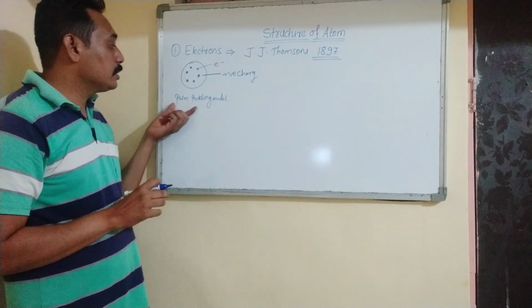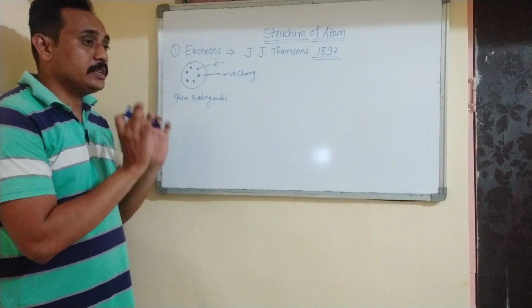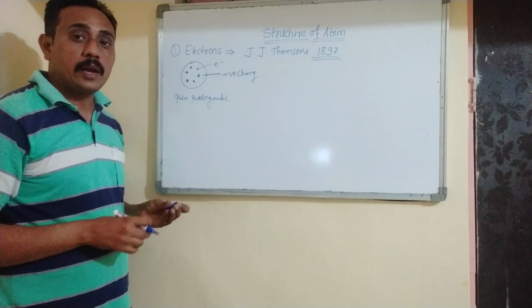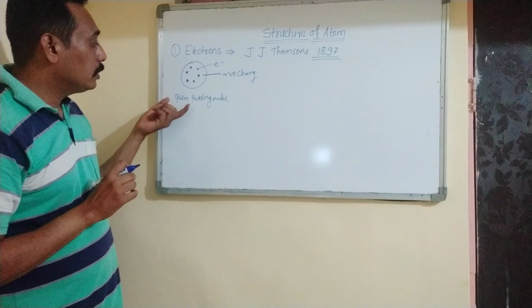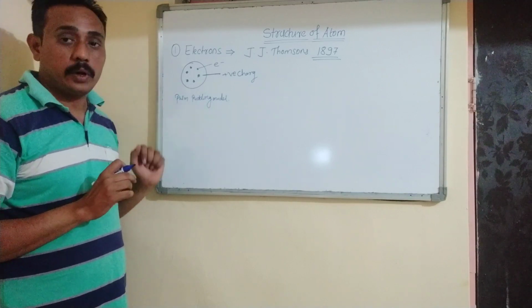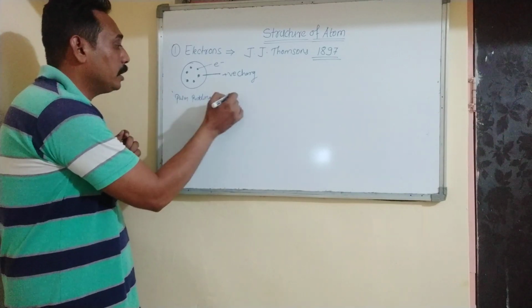That's why this model is called a plum pudding. That means a cake having dry fruits or nuts looks like a plum pudding model. So he named the model as a plum pudding model.